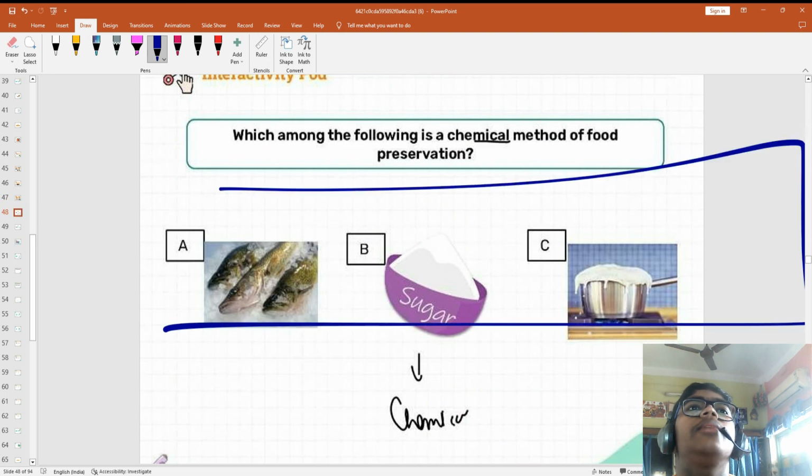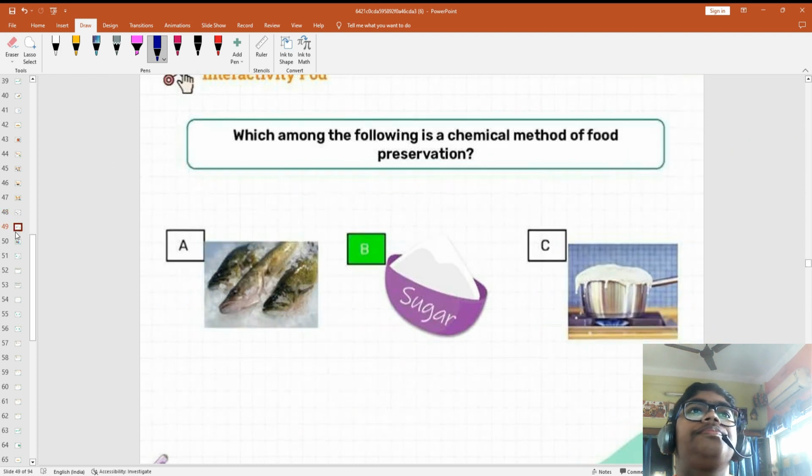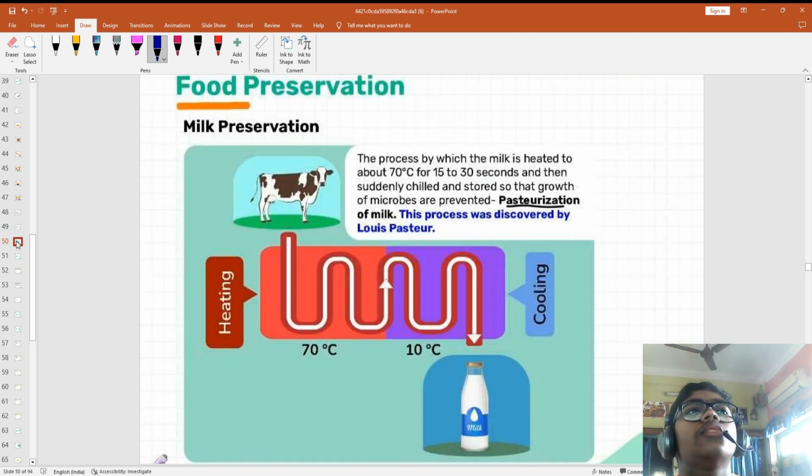Tell me which is a chemical method. Sugar, salt, a chemical method. Okay. Milk preservation, that I have told, no.